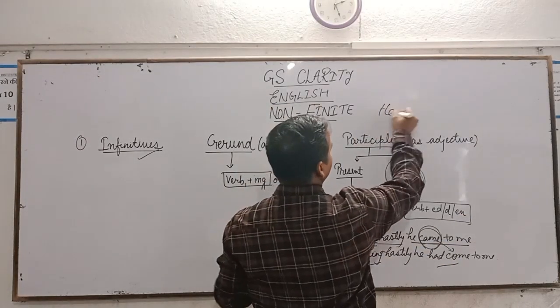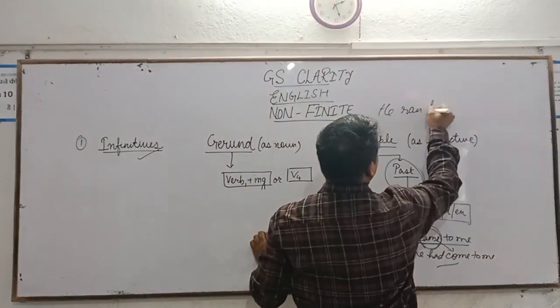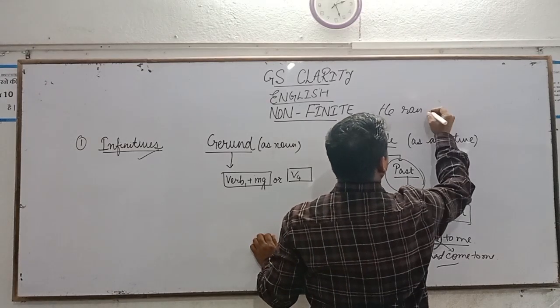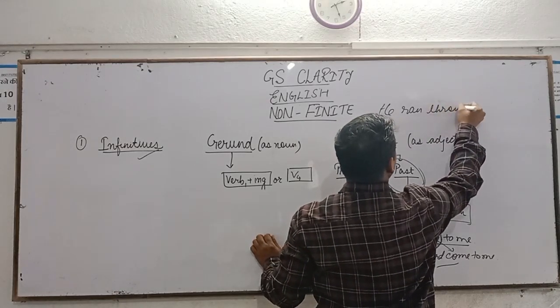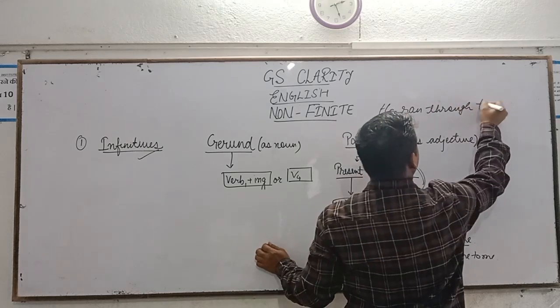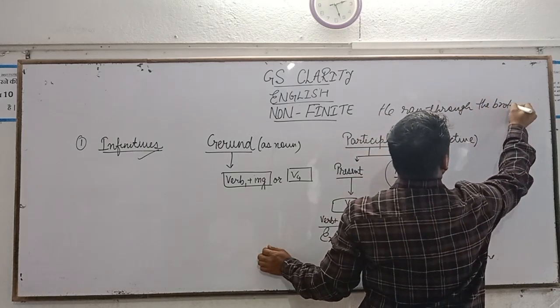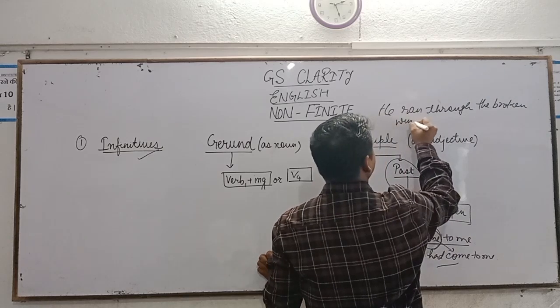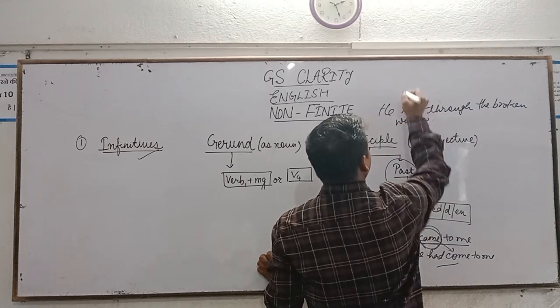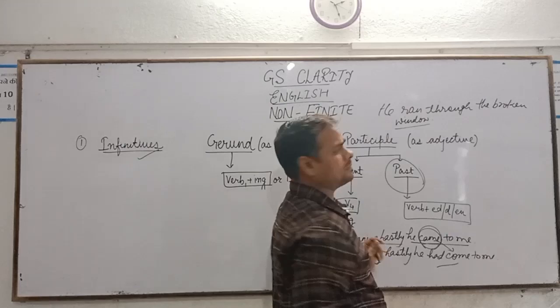Example: he ran through the broken window. We can have so many examples like that.